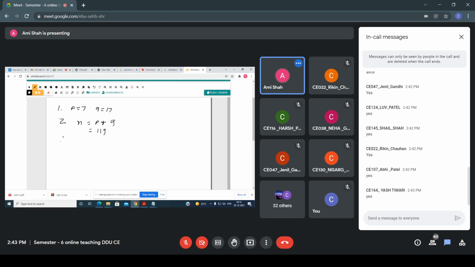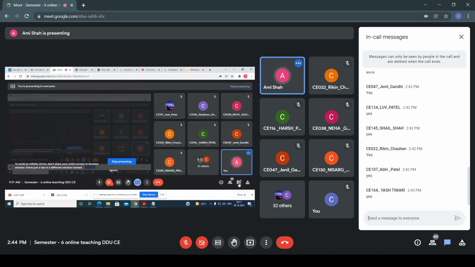Now what do I have to do after that? Through an example you can understand very easily. The third step is phi n. Now you have to calculate phi n. All of you know the rule that I have already explained for phi n. Basically n is P into Q. So instead of phi n, which is a combination of P into Q, what can I write? Can anyone tell me? Please write down in the chat window.